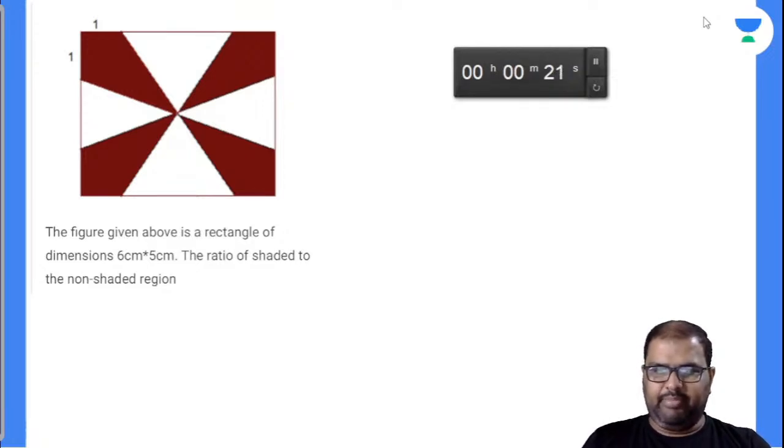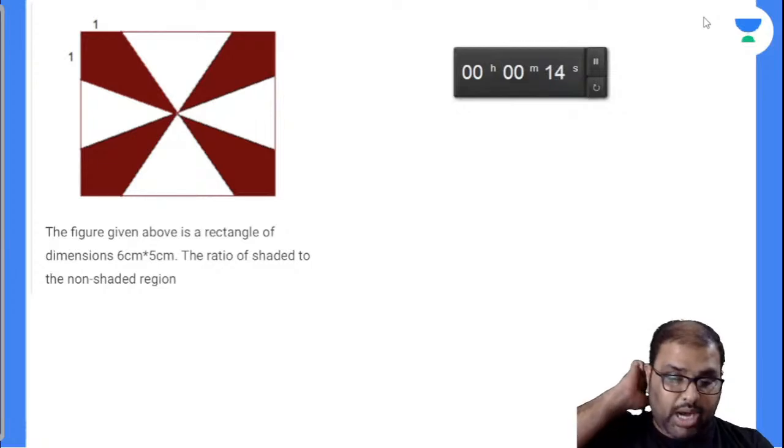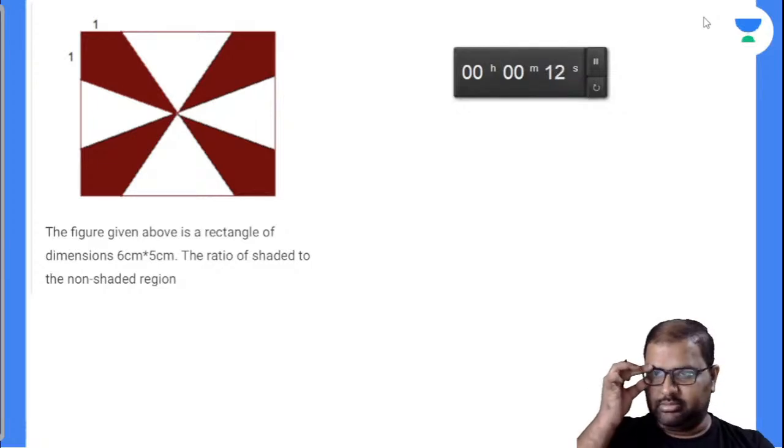The figure given above is a rectangle of dimensions 6 centimeter into 5 centimeter. The ratio of shaded to unshaded region is the question asked.